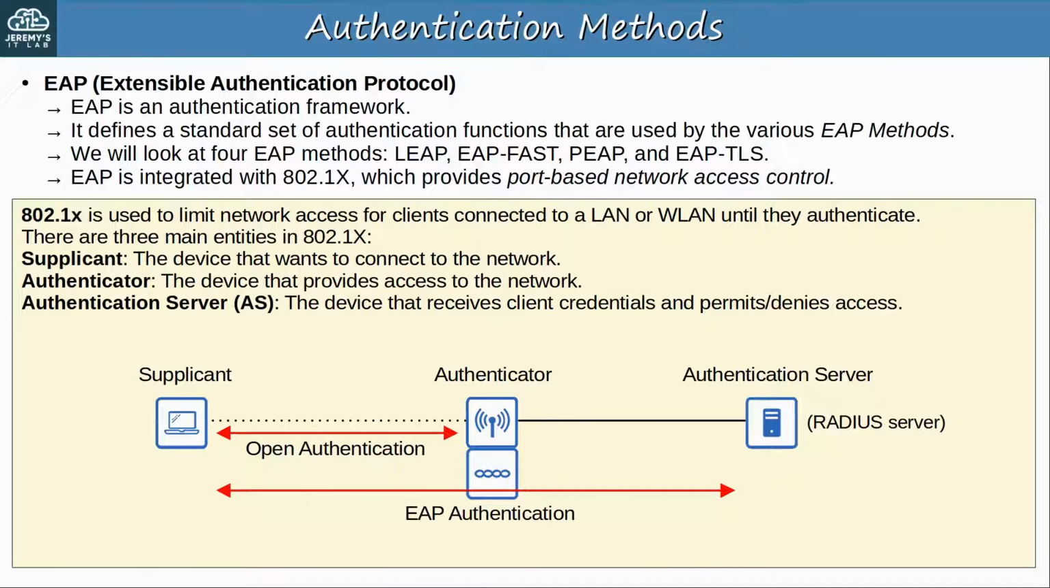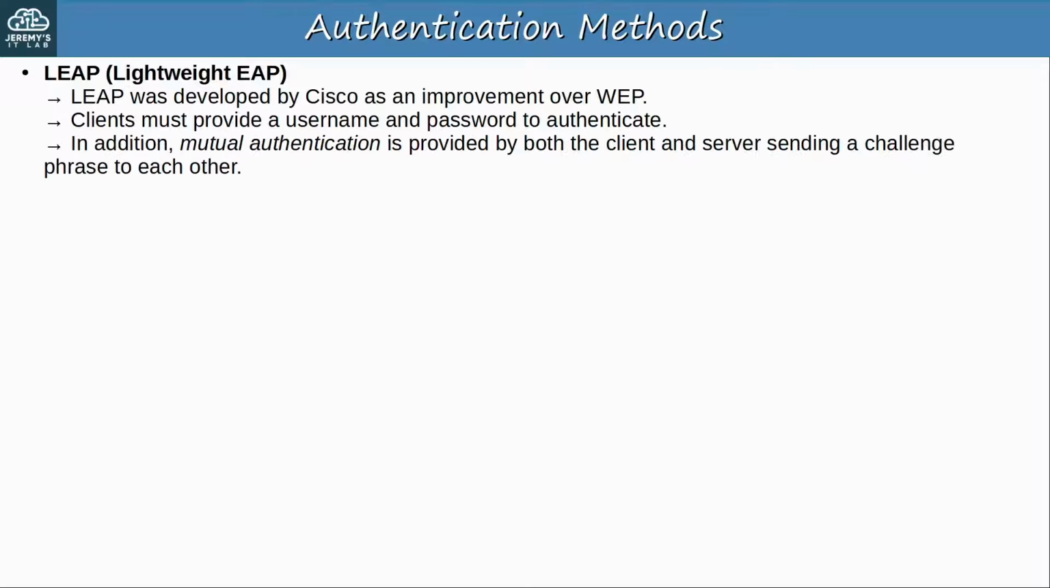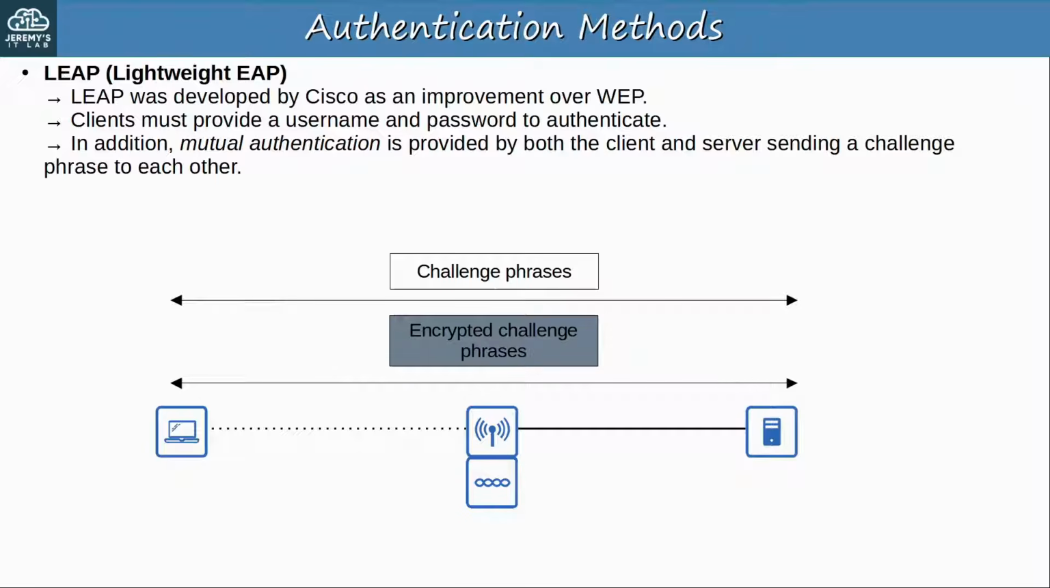So let's look at some different EAP authentication methods used in wireless LANs. The first is LEAP, Lightweight EAP. It was developed by Cisco as an improvement over WEP. Here's how it works. Clients must provide a username and password to authenticate. But in addition to that, mutual authentication is provided by both the client and server sending a challenge phrase to each other. In WEP, only the server sent a challenge phrase, but in LEAP, both client and server send challenge phrases. So first challenge phrases are exchanged.